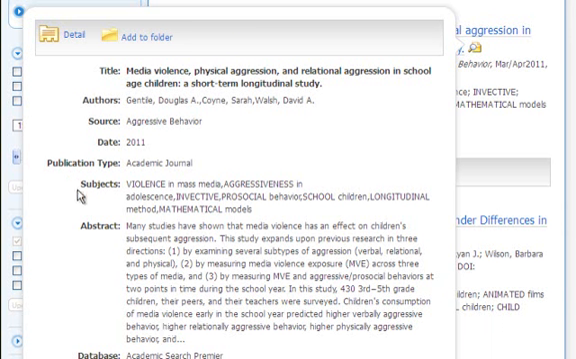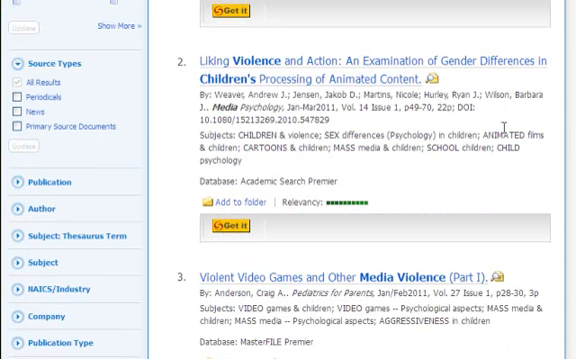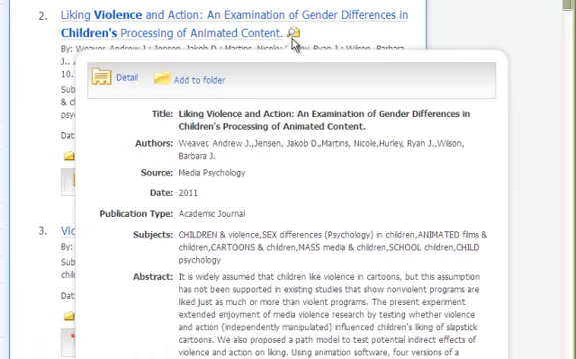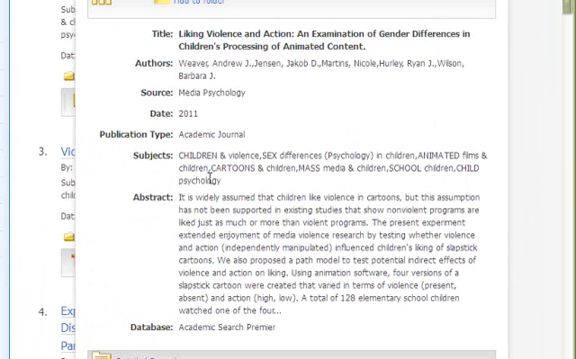Also, we have here our actual subjects. Subjects are something I will be talking about a little later, but we will definitely cover it. If we keep going through our list, we see liking violence in action, an examination of gender differences in children's processing of animated content. You'll notice animated content refers to cartoons, animated films, that sort of thing, and I wonder if it would also include video games. We don't know.